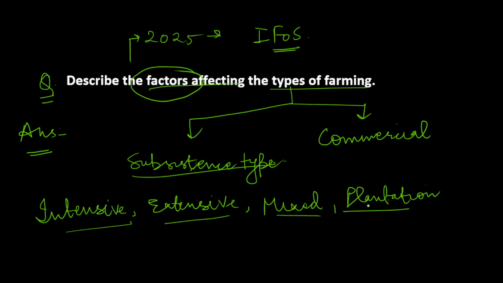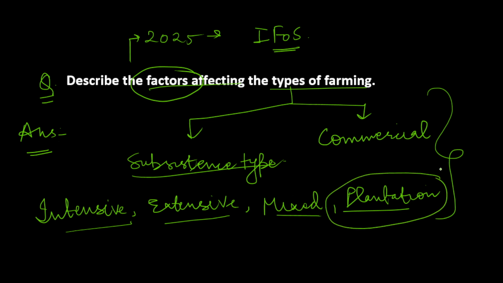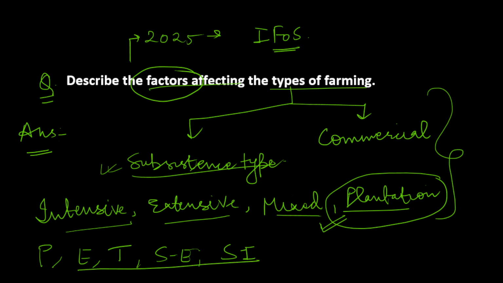There are various factors which lead to these types of farming. If plantation farming is happening at some place, there are factors that led to plantation farming at that place, and that is similar for all the types of farming. There is a combination of physical factors, economic factors, technological factors, and socio-economic or socio-institutional factors. All these factors have led to different types of farming, and we have to describe those factors only. So we'll directly move to those factors.